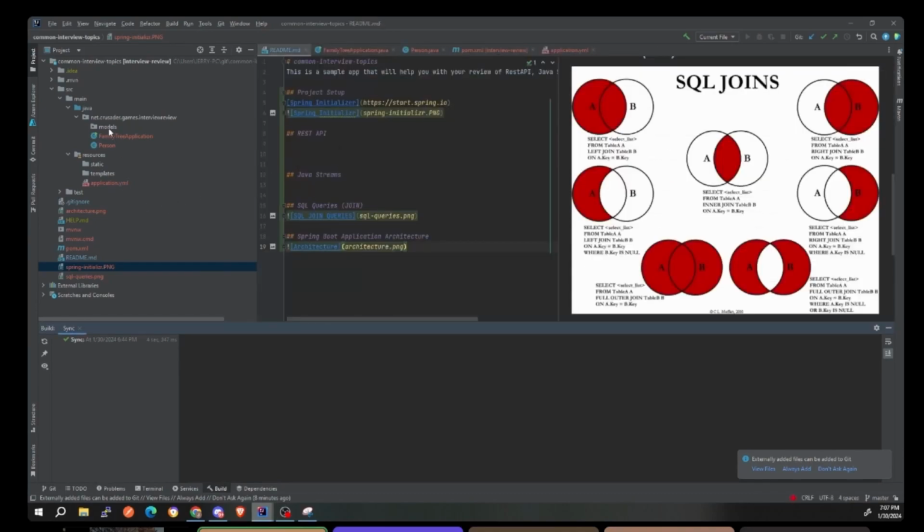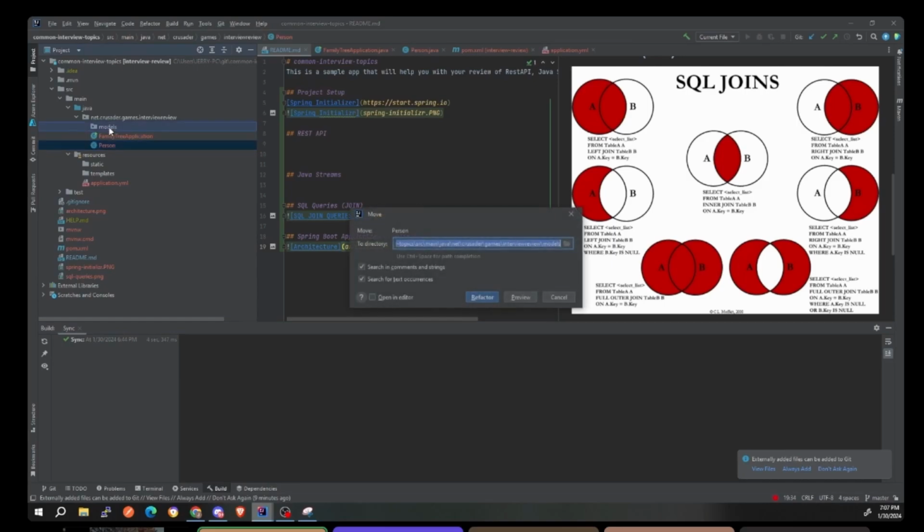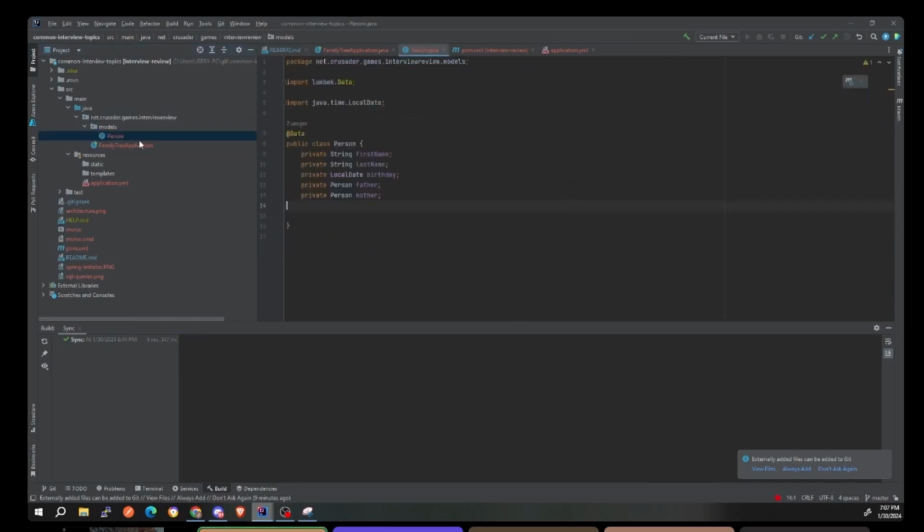All right. So first things first, we're going to make a model. I'm going to put my person into the model here, and inside of the model, you guys can feel free to speak up and let me know what you want to add to the model itself. So what I did here is I made an @Data. I had a person with a first name, last name, birth date, and then we have a father and a mother. Before we do that, because we're already going into one-to-many and many-to-many and all that stuff, I'm going to go ahead and just comment these out. We can address those later. For now, we're just going to talk about REST API. But is there anything else that you guys want to add to this?